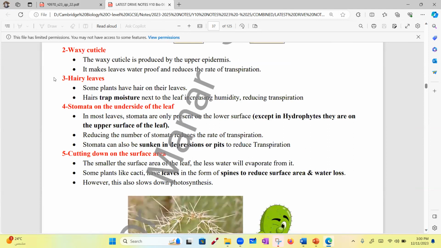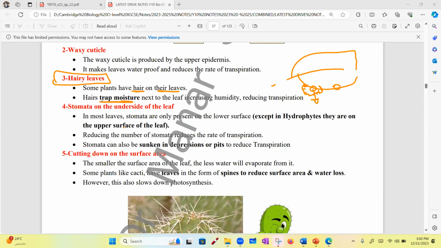Hairy leaves. When the leaves are hairy, let me try to draw here. When I have a leaf that has stomata, we want to reduce the water loss from the stomata. So we cover the stomata with hair. This hair is going to increase the humidity around the stomata, so it will prevent water loss. I don't know if you understood this or not, but we will explain it when we study this lesson. Some plants have hair on their leaves. This hair traps moisture next to the leaf, increasing humidity, and this will reduce transpiration. If you don't understand it very well, it's okay. We still did not take this lesson.